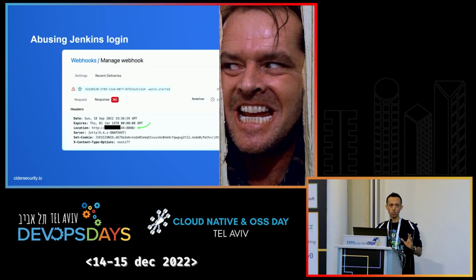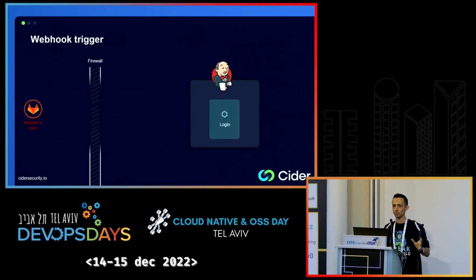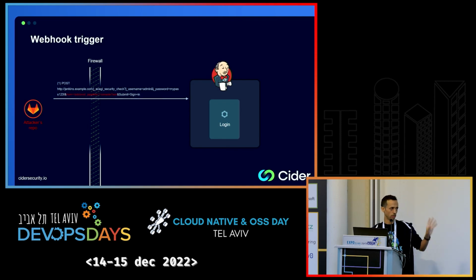So by now we can brute force usernames and passwords and even obtain a valid session cookie. There's a bunch of stuff that we can do, and it's a short talk today, so I'll spare you the details. Let's talk about one whole flow of what we can do using this method. In this environment, there is GitLab linked with a Jenkins pipeline.